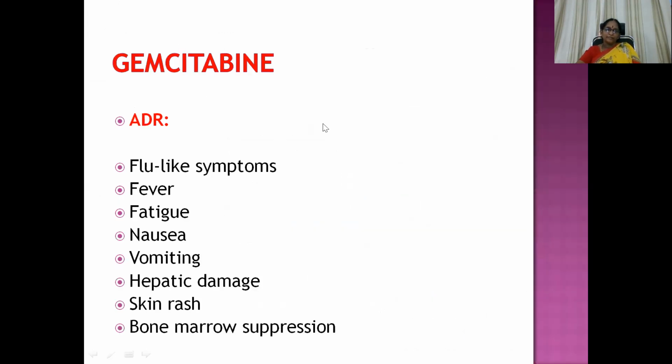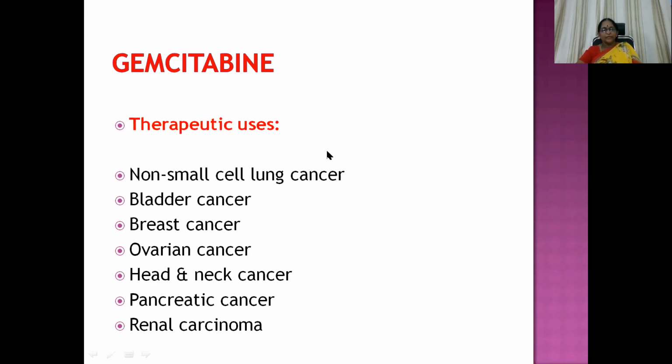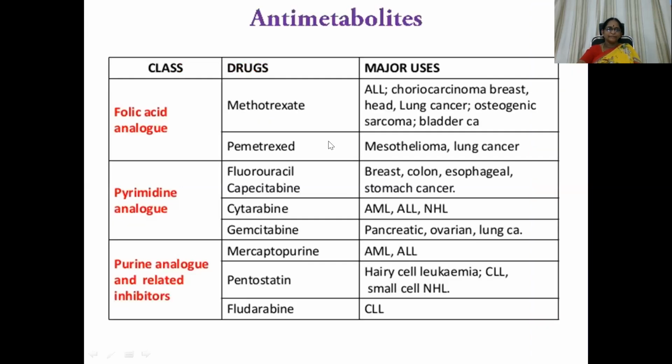ADRs are flu-like symptoms, fever, fatigue, nausea, vomiting, hepatic damage, skin rash, and of course bone marrow suppression is not spared. Therapeutic uses: non-small cell lung cancer, bladder cancer, breast cancer, ovarian cancer, head and neck cancer, pancreatic cancer, and renal carcinoma. Here you can see the summary.